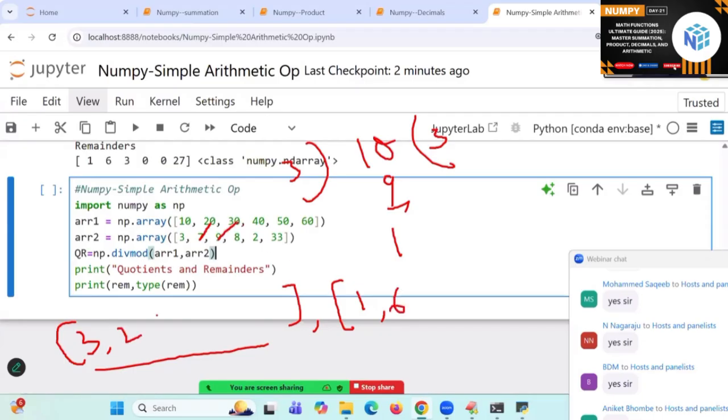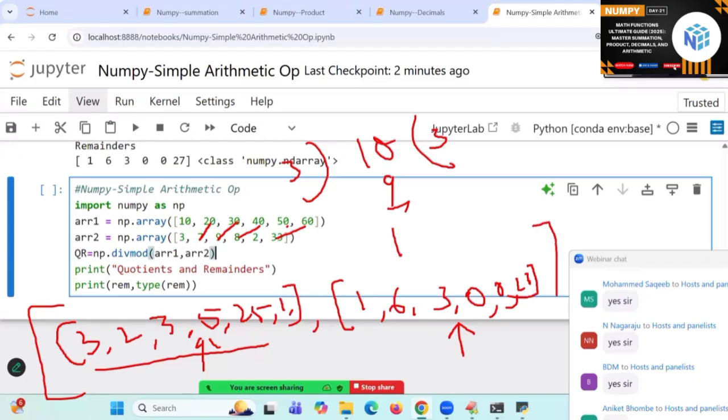Next 3, 3. Next 5, 0. Next 25, 0. Next 1, 27. What are these called? Coefficients. What are these called? Remainders. This is going to be coming in the form of like this. So this index is called 0th index. This is called first index.